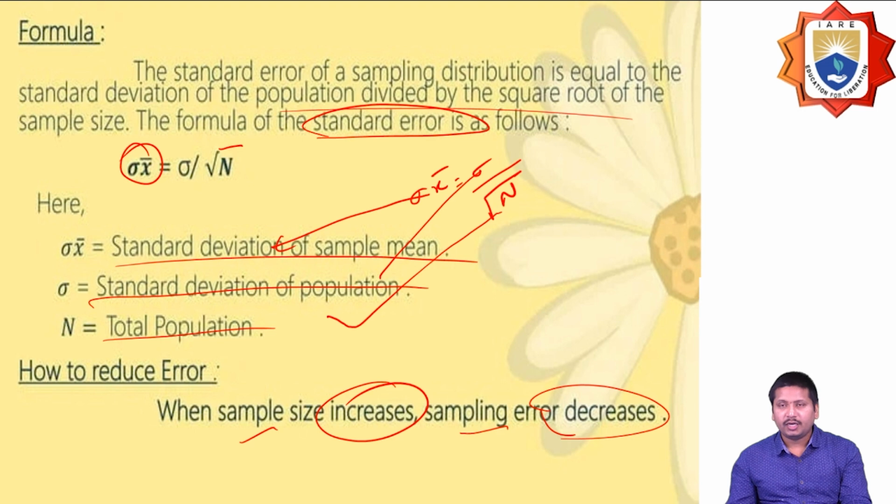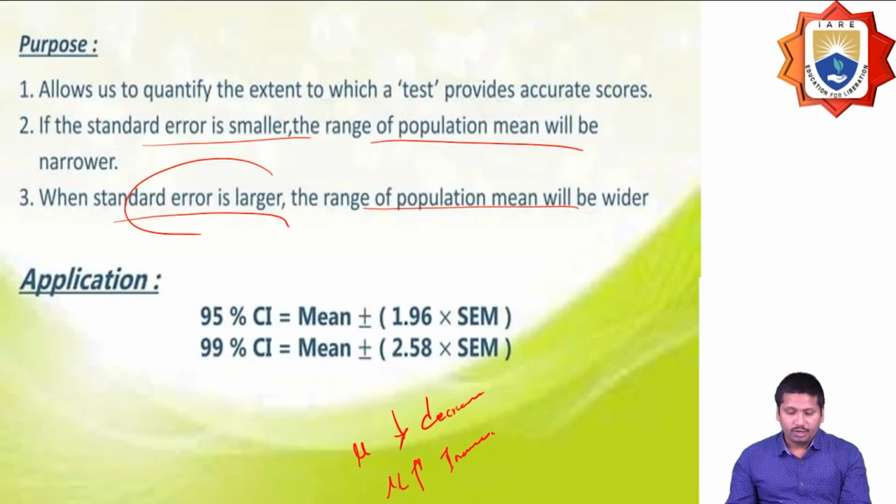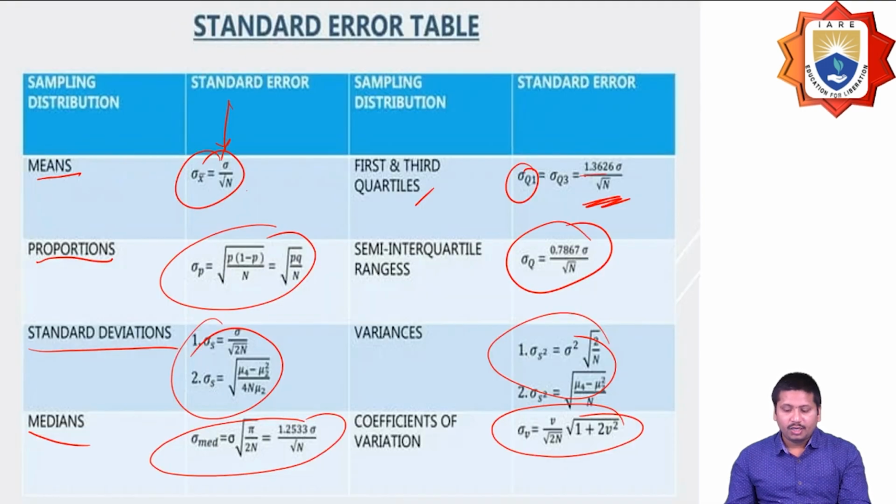And this is the standard error of the sampling distribution, and this is the equation: sigma x-bar is equal to sigma by square root of n. And this is the standard error table. So what I showed are the different formulas available for finding the standard error of the mean, proportion, standard deviation, and variance. Based on these equations, we can easily identify the standard error of any kind of sampling distribution.